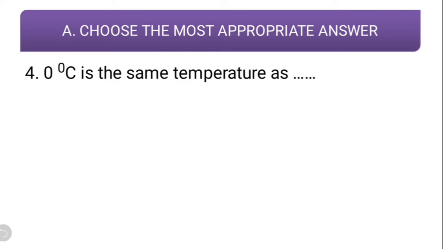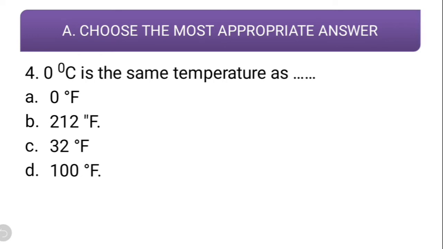Question number 4. 0 degrees Celsius is the same temperature as 0 degree Fahrenheit, 212 degree Fahrenheit, 32 degree Fahrenheit or 100 degree Fahrenheit. The correct answer for this is 32 degree Fahrenheit. Let us see next question.